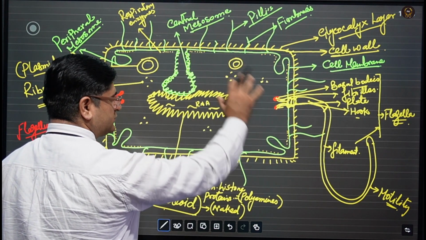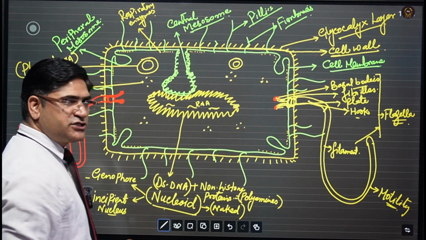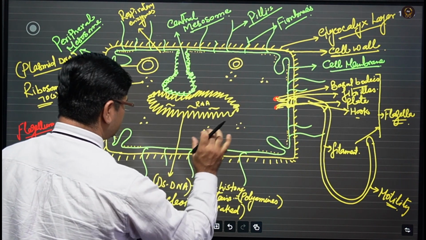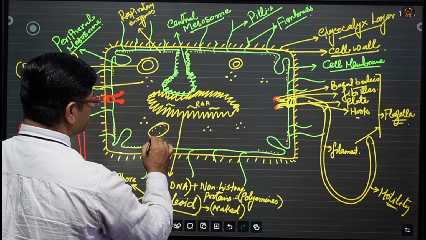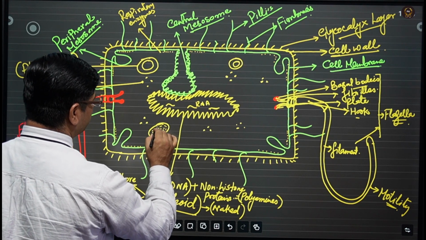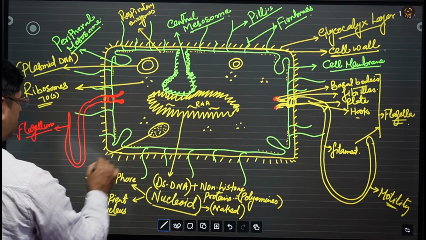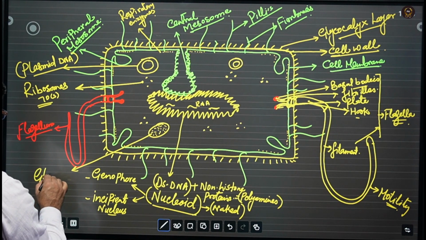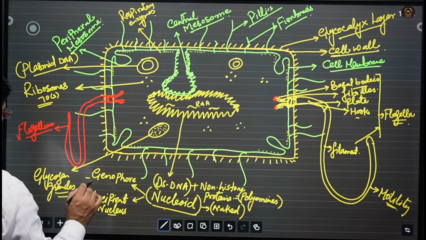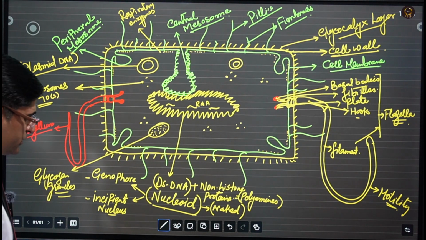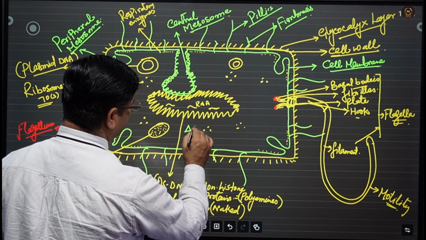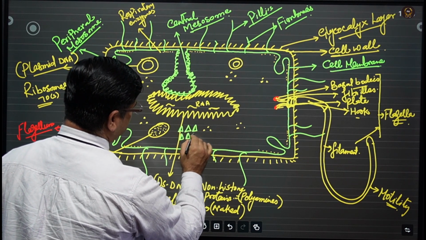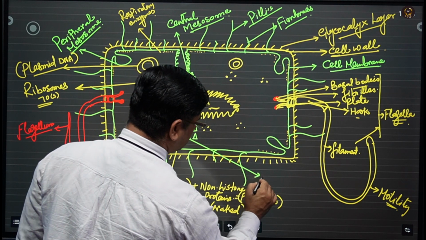Apart from that, what other structures are present in the cytoplasmic region of the bacterial cell? The bacterial cell also has the presence of food storage. Food is stored in the form of different granular bodies, like glycogen granules. Then the same food is stored in the form of another type of food bodies. They are called volutin granules.